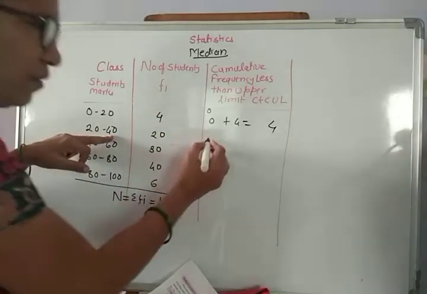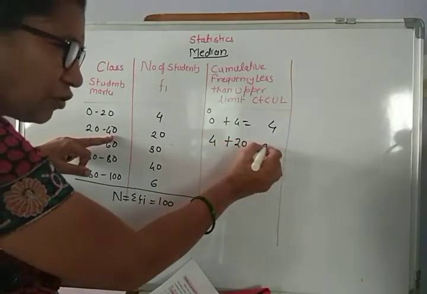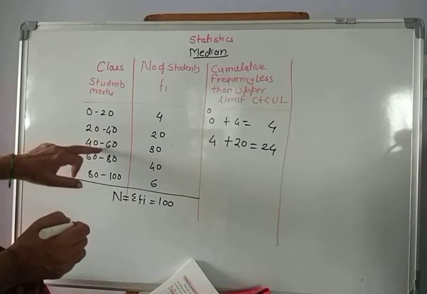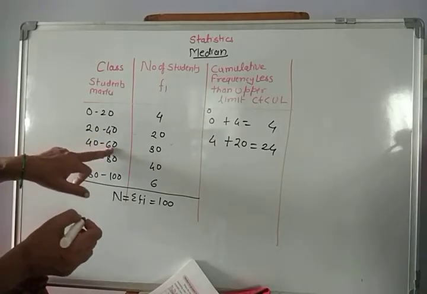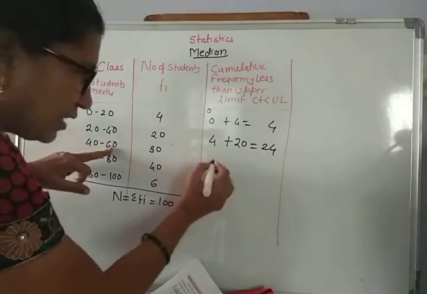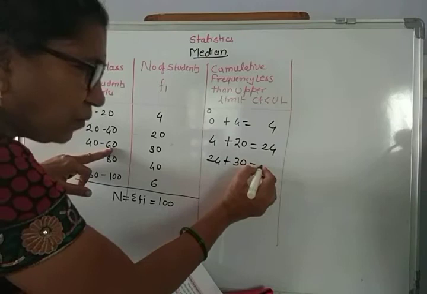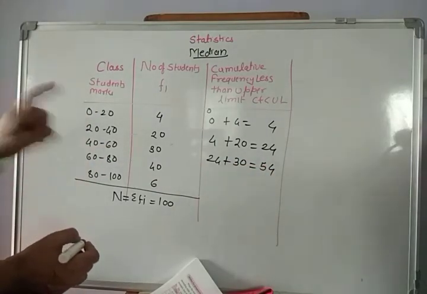This 4 plus 20 is equal to 24 students have scored less than 40 marks. And for 40 to 60, how many students have scored less than 60 marks? This 24 plus this 30 is equal to 54 students have scored less than 60 marks.